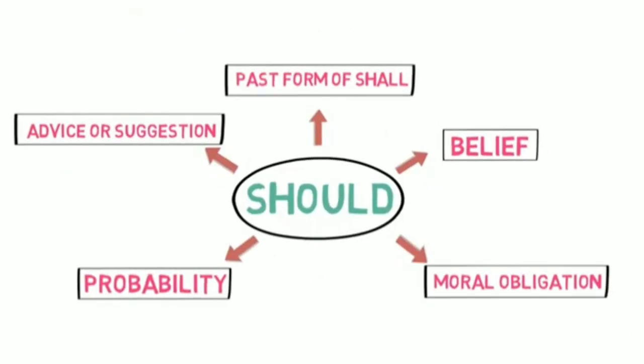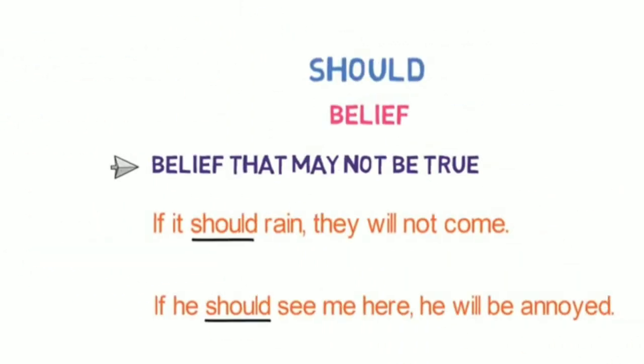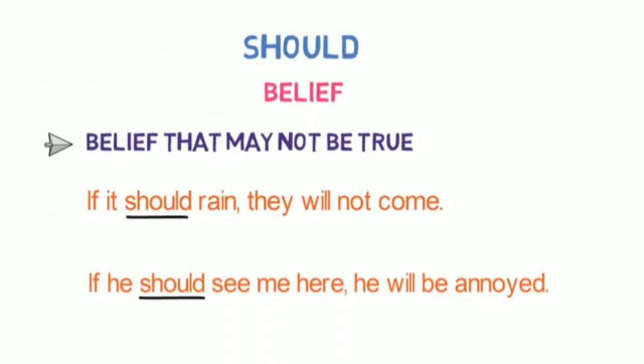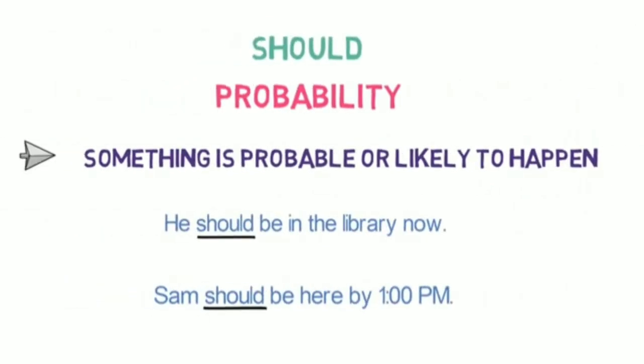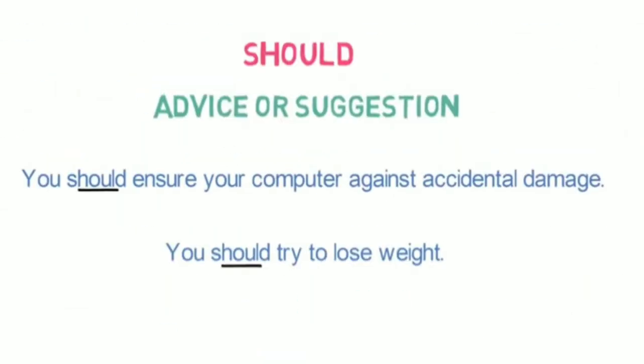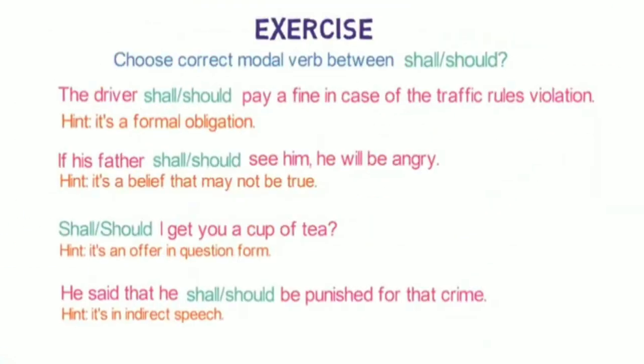And the modal verb should can also be used in 5 possible ways. Number 1. Past form of shall used in indirect speech. Number 2. Belief that may not be true. Number 3. Moral obligation or duty. Number 4. Probability. And number 5. Advice or suggestion.